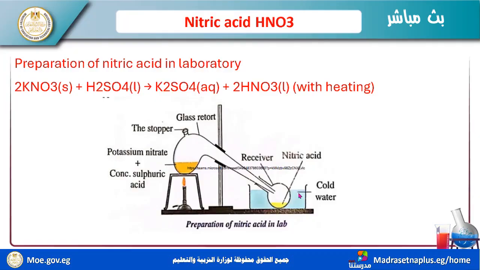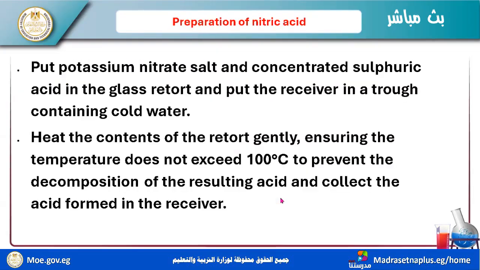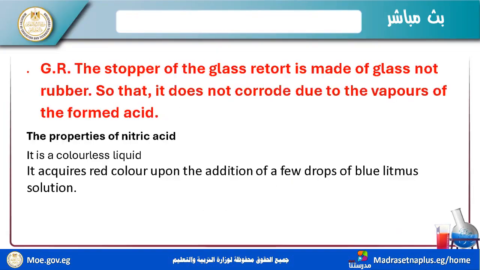This area is very cold, so the HNO3 is collected in the liquid state. Now I have transferred to the next slides. I have these equations. Why is the stopper of this glass retort made of glass, not rubber? So that it doesn't corrode due to the vapor of the formed acid.